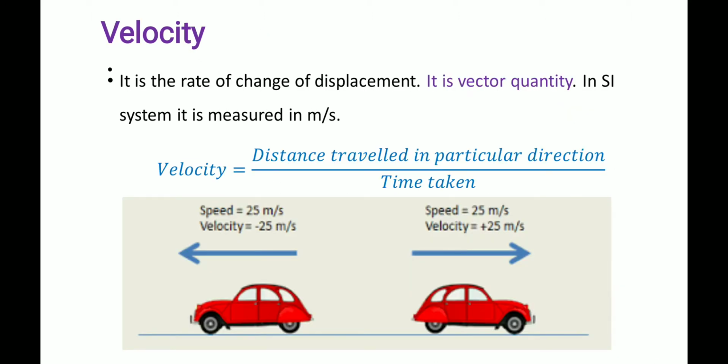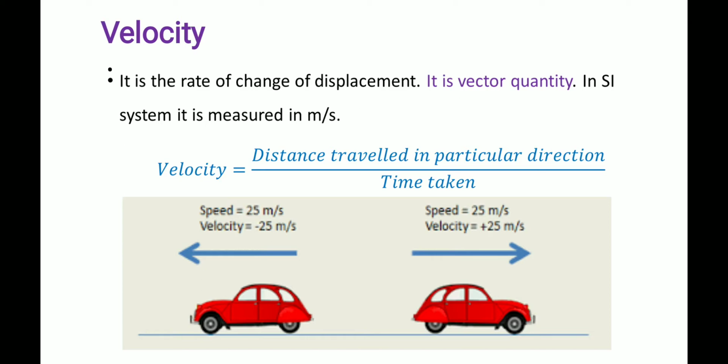It is a vector quantity. Then velocity. Velocity is also a very important characteristic. It is the rate of change of displacement, that means per second. So see the formula: velocity is equal to distance traveled in a particular direction divided by time taken. This is also a vector quantity. The unit is meter per second. That means per second how much distance it is moving. The distance moved per second is known as the velocity.